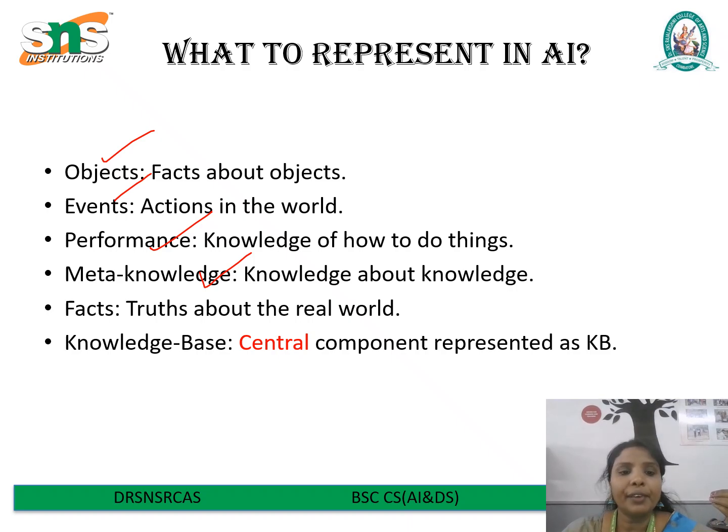Next one is facts. Facts tell about the truths of the real world. For example, water freezes at 0 degrees Celsius or the sun rises in the east. These facts are essential for logical reasoning and inference. Finally, all of this information is stored and organized in the knowledge base. The knowledge base is the central component of knowledge-based representation in AI.